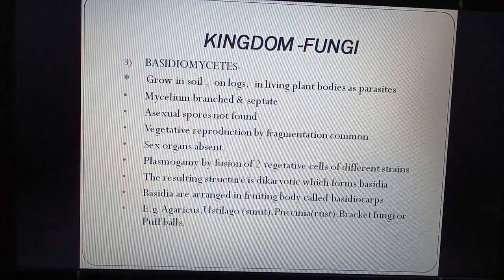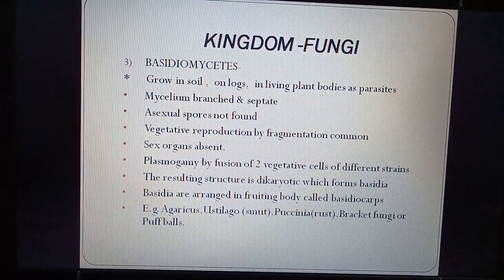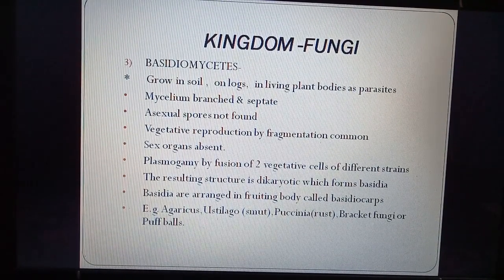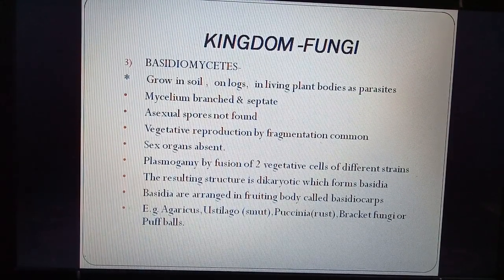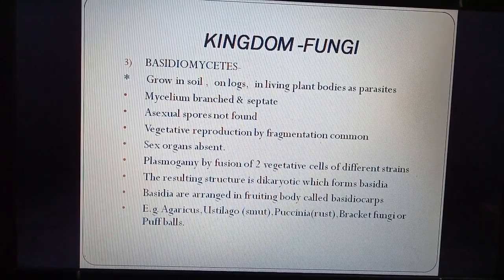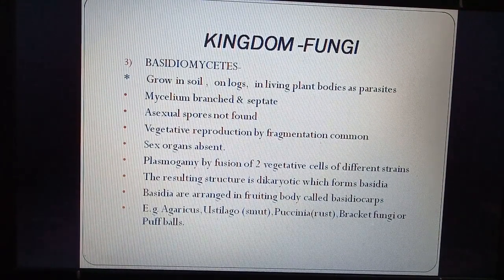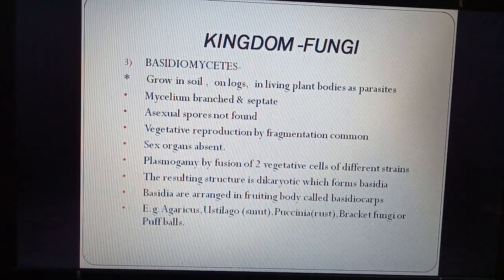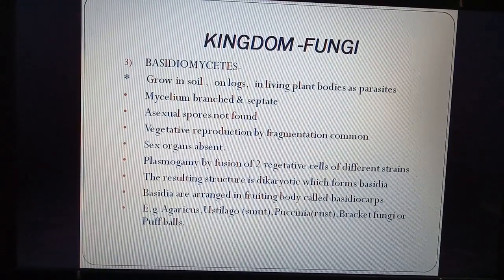So plasmogamy or fusion of protoplasm takes place by fusion of two vegetative cells. Vegetative means body, or somatic cells of different strains. So two different fungi, their cells combine. Resulting structure is dikaryotic. So when they fuse, they form a cell with two nuclei, which form basidia. So when the nuclei are present in a single cell, the dikaryon stage, the structure is called a basidia.